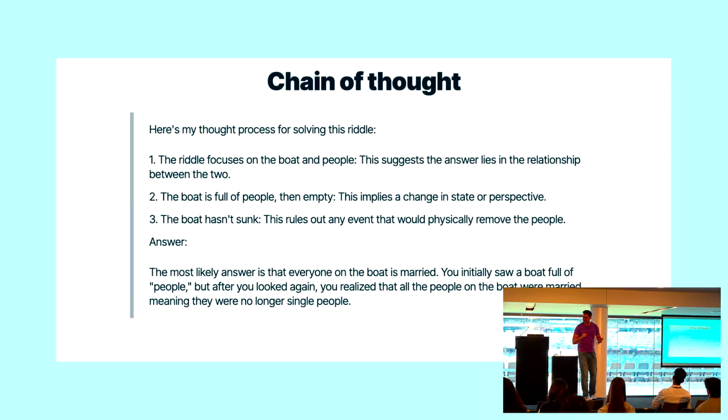Gemini Flash did work it out. It said, here's my thought process for solving the riddle. The riddle focuses on the boat and the people. This suggests the relationship between the two. Yeah, sort of right. The boat is full of people, then empty. This implies a change in state or perspective. It's kind of starting to get there. And then the boat hasn't sunk, so this rules out any event that would physically remove the people. And then it answered, the most likely answer is that everyone on the boat is married, not a single person on the boat. Clever little bot. It got there, but it also kind of worked its way out there.